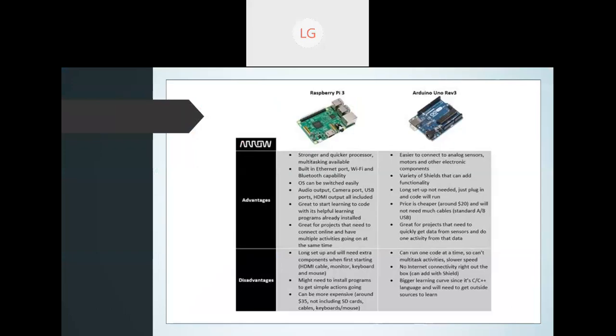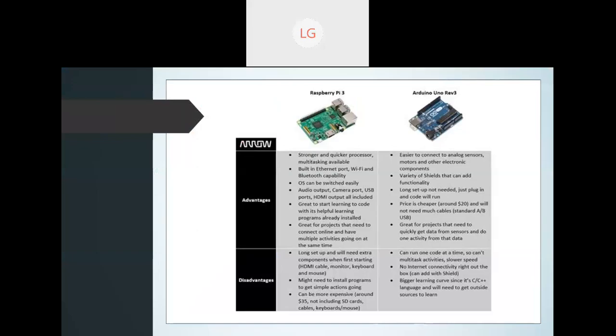In Arduino, it can run only one code at a time, we cannot have multitasking activities, and it can have a slower speed. It also requires a bigger learning curve, because here we are using the C++ language. So these are the basic disadvantages.